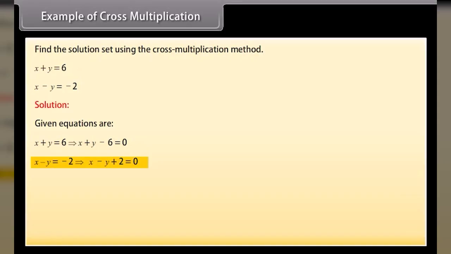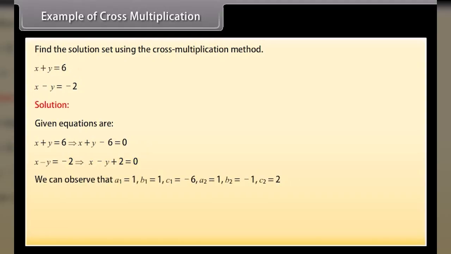x minus y is equal to minus 2, so x minus y plus 2 is equal to 0. We can observe that a1 is equal to 1, b1 is equal to 1, c1 is equal to minus 6, a2 is equal to 1, b2 is equal to minus 1, c2 is equal to 2. Solution x, y is given by x is equal to b1 c2 minus b2 c1 upon a1 b2 minus a2 b1.